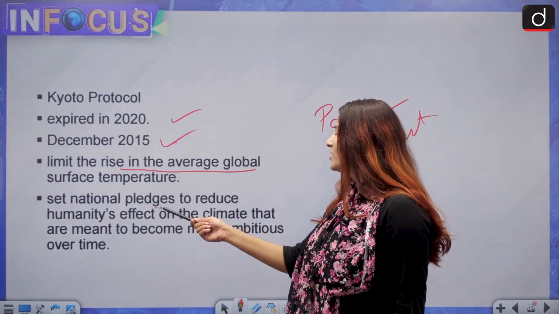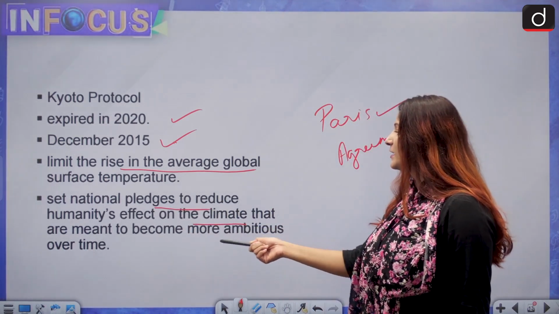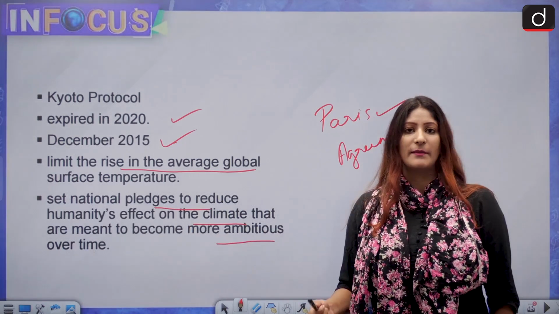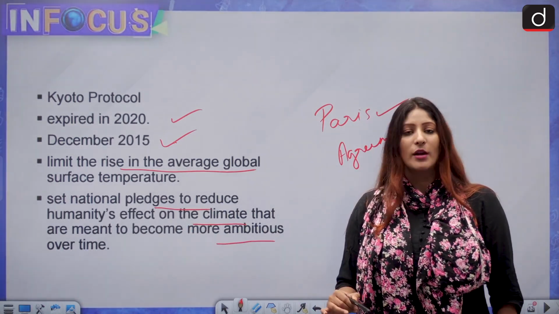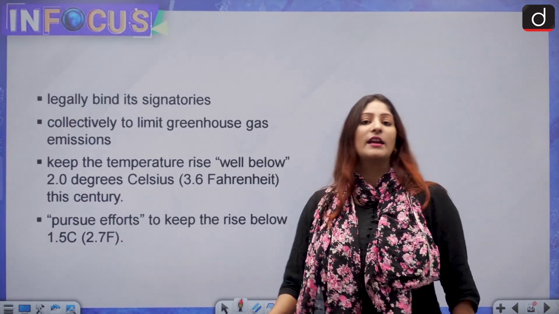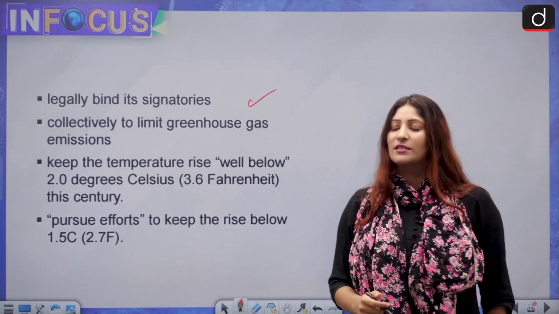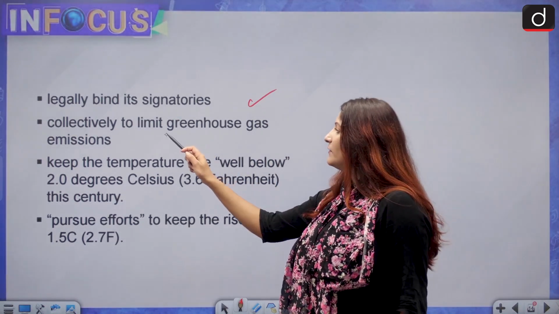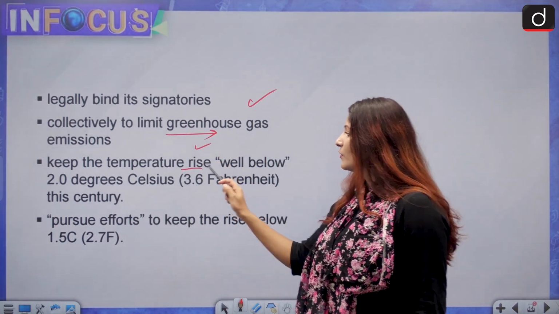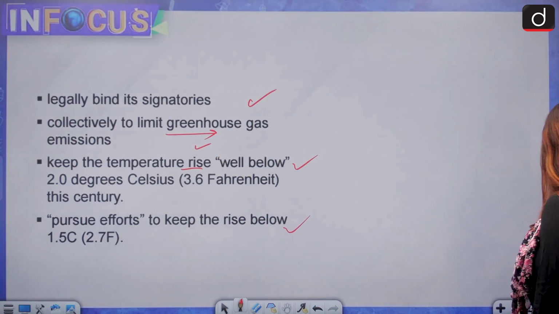Also, it sets national pledges to reduce humanity's effect on the climate that are meant to become more ambitious over time. That means you have to have an economy that is sustainable in nature. Moving ahead, it is also legally binding in nature, remember that, to its signatories. And it wants to collectively limit greenhouse gas emission. And this I have already told you, so no need to repeat that.